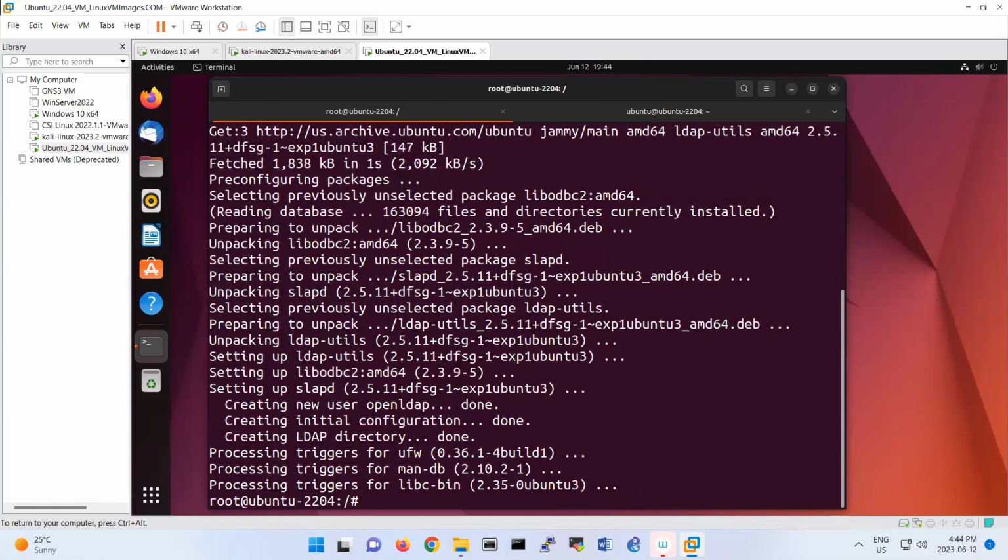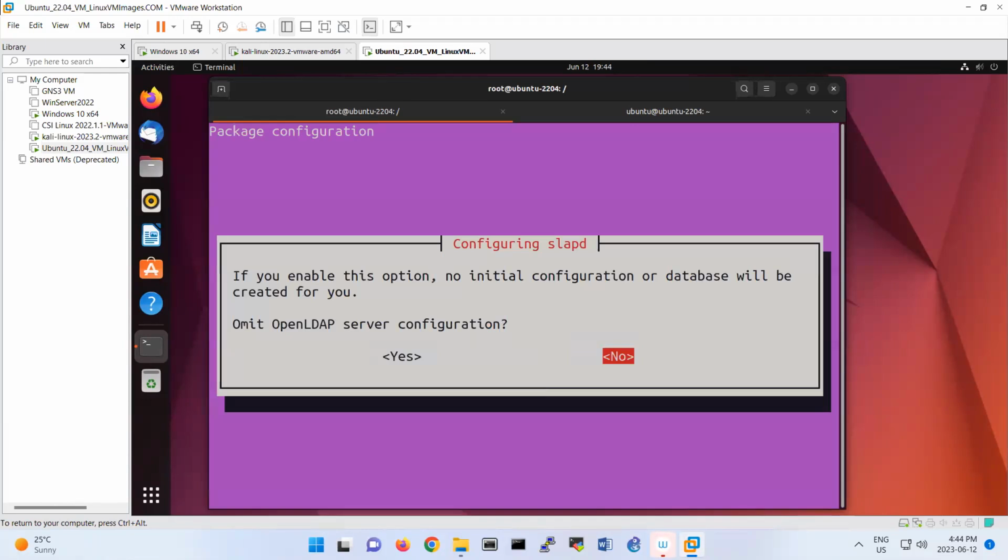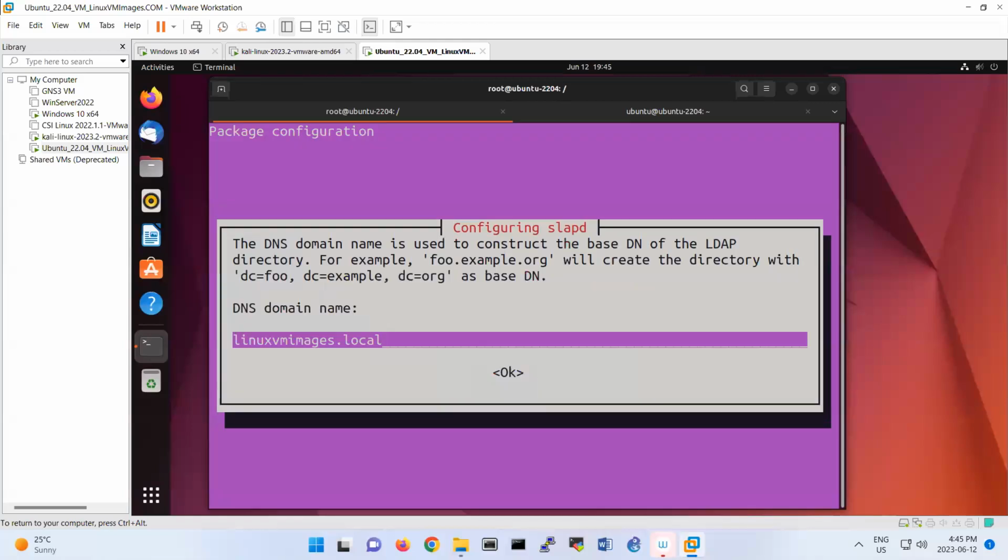This is the default configuration, but if you want to reconfigure LDAP, you can do it this way: dpkg-reconfigure slapd. It is asking, do you want to omit OpenLDAP server configuration? No. Here it is asking for the DNS domain name; the default is Linux VM images.local. I want to change this one to example.com. That's part of the lab document.